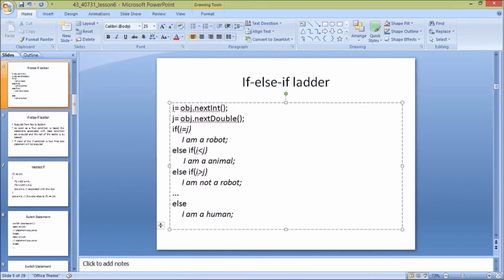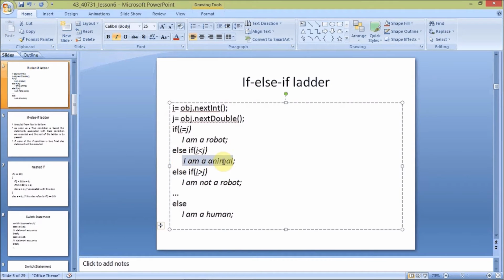Now this is the interesting part. The value of i is an integer variable and the j value is a double variable. If i is equal to j, then it will execute the statement "I am a robot".